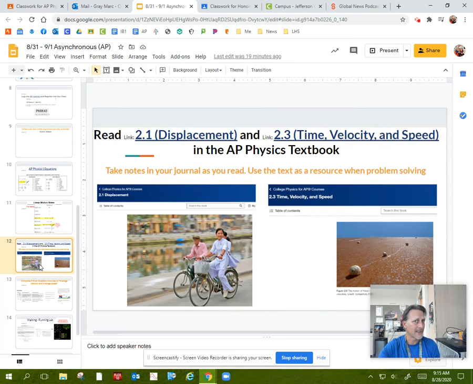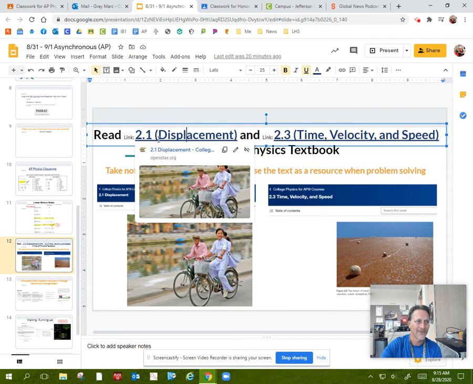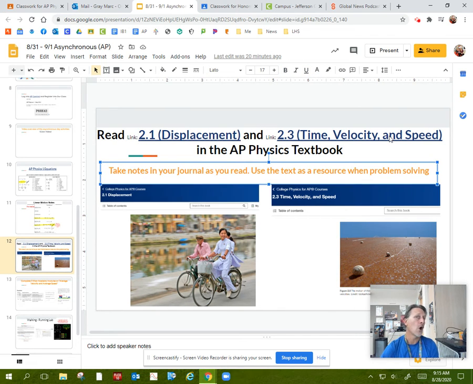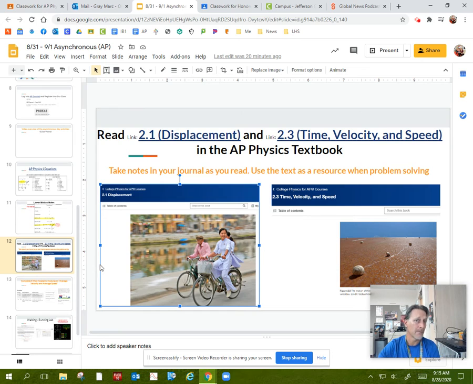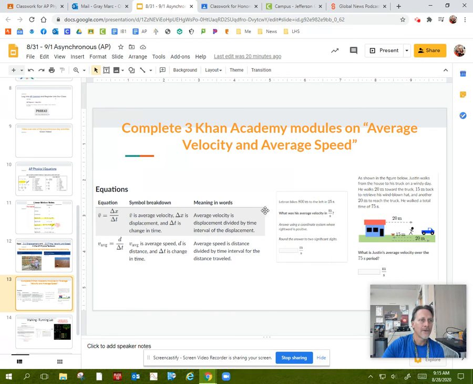Now to get started today, I want you to go ahead and do some reading in the online textbooks. If you notice the links are right here, all you have to do is click on the link, open up the textbook, do some reading, and take notes in your journal. We're going to be using the readings here to help us with our problem solving as we move forward. Okay, so this is kind of the basic ideas around motion. And you're then going to get into a Khan Academy set of modules. There's going to be 3 modules that deal with average velocity and average speed.